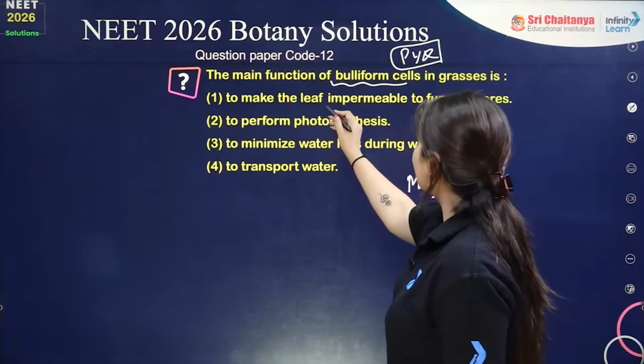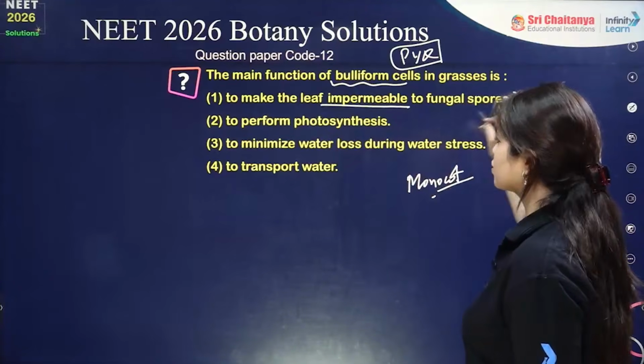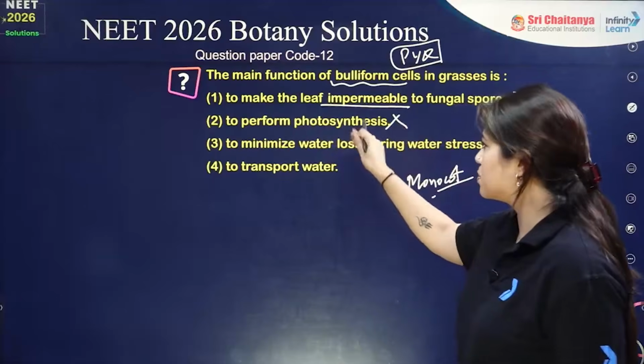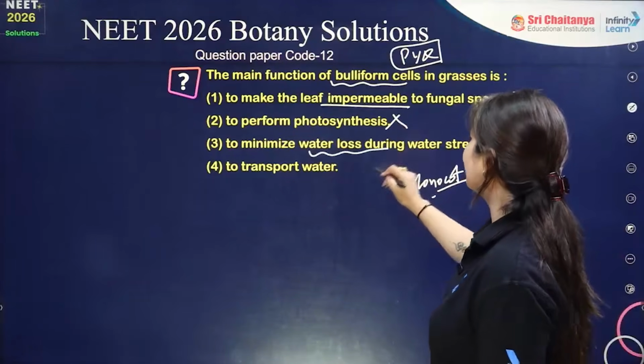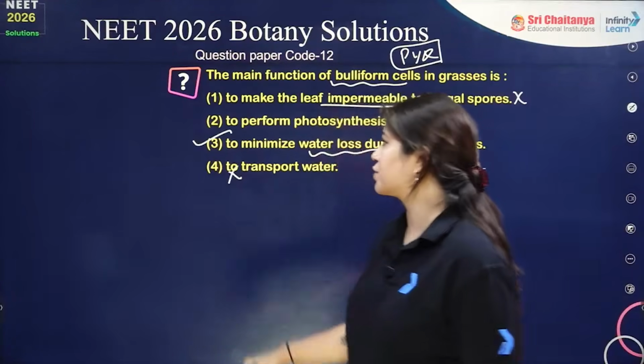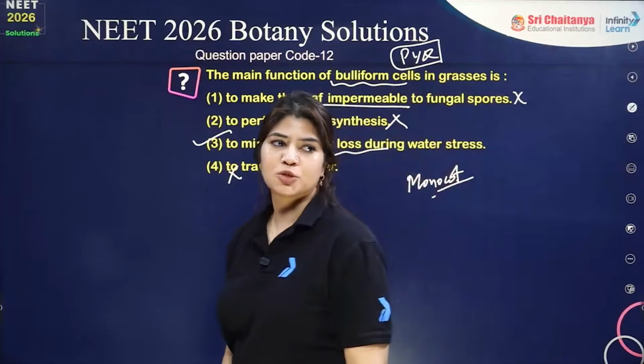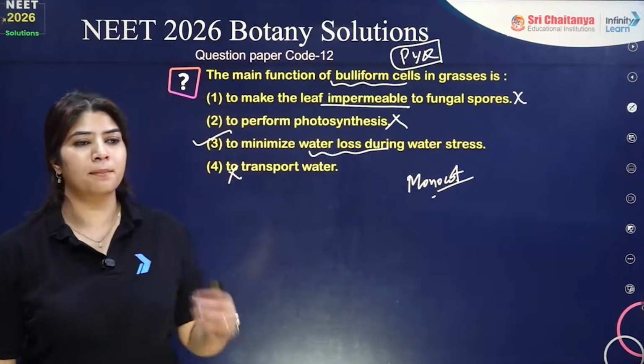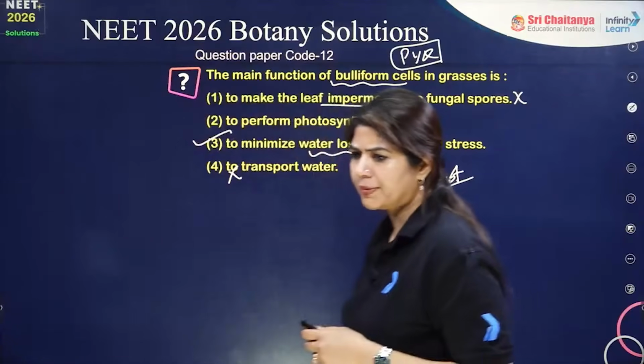So, to make the leaf impermeable to fungal spores, no. To perform photosynthesis, rubbish. To minimize water loss during water stress, yes. To transport water, no. Correct answer has to be option number 3, specifically found in the case of monocot plants only.